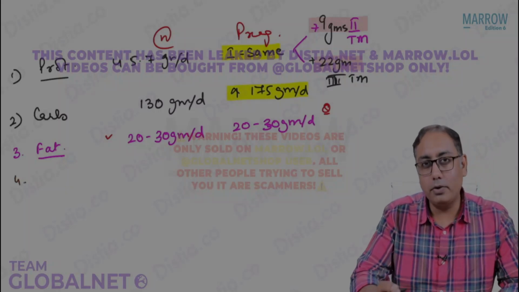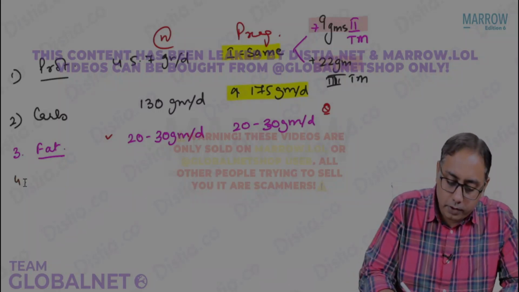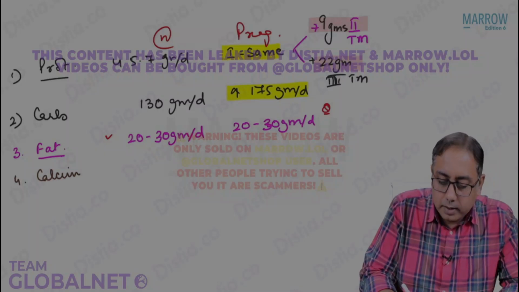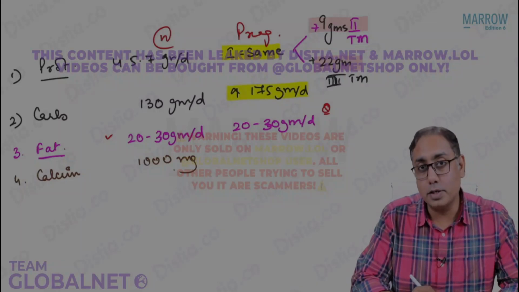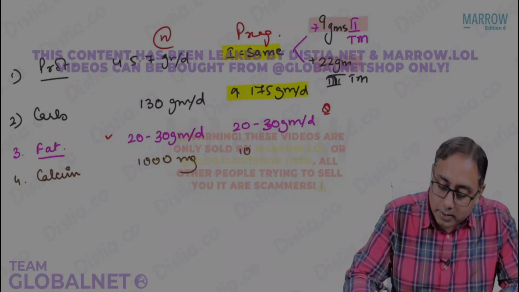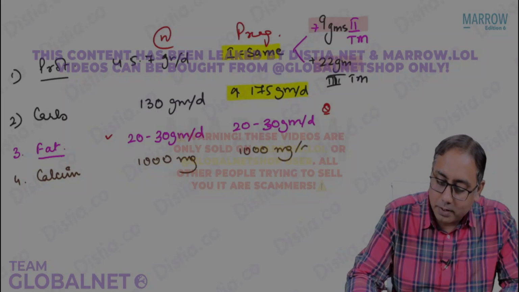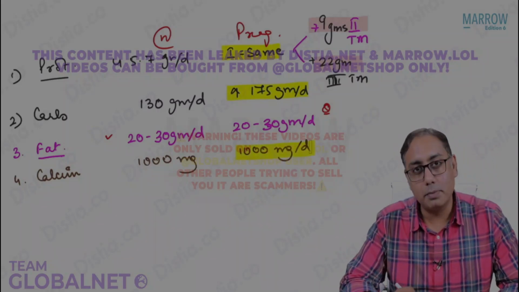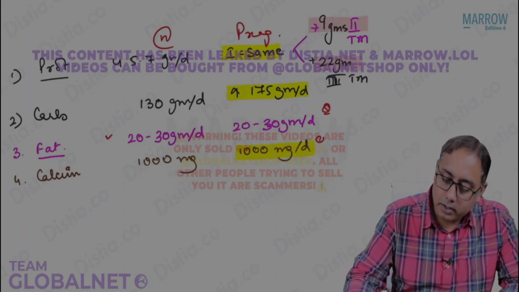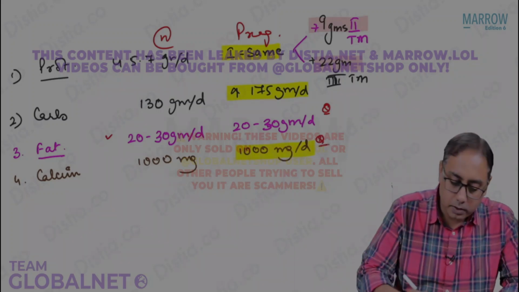Next in line, I think pretty straightforward. Now talking about the micronutrients, it's very easy for you. If we talk about the calcium levels, in a normal female it is 1000 milligrams calcium per day, which is required in pregnant females. Surprisingly, it is still 1000 milligrams per day. Please note, this could be another MCQ. There is no change in the calcium levels. That could be another MCQ.